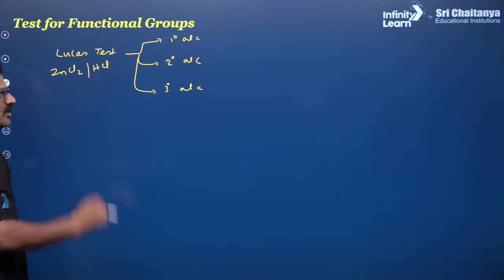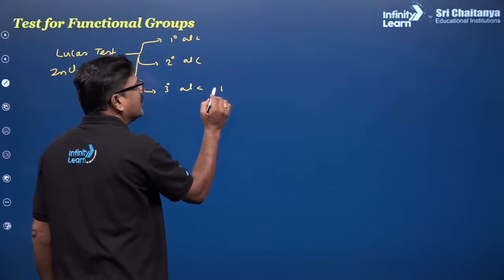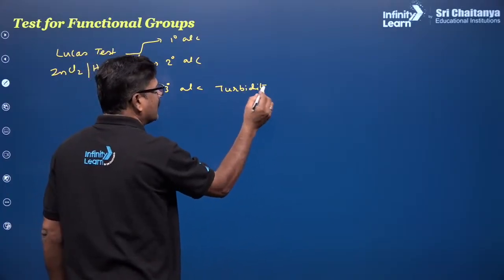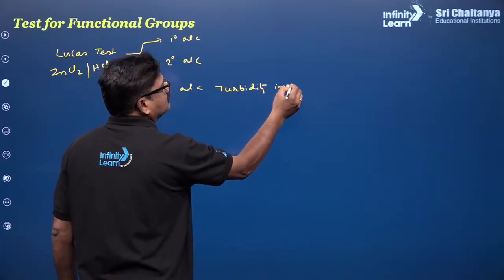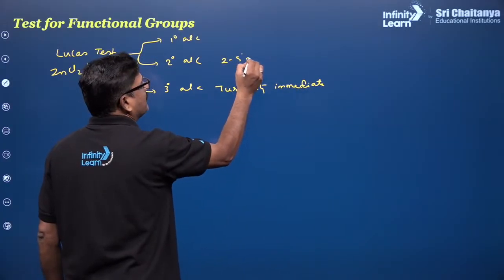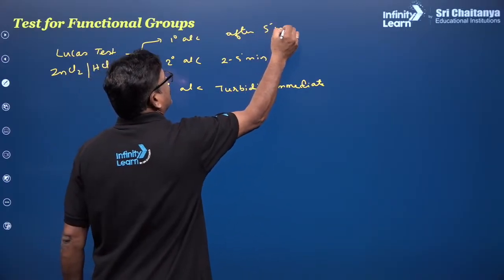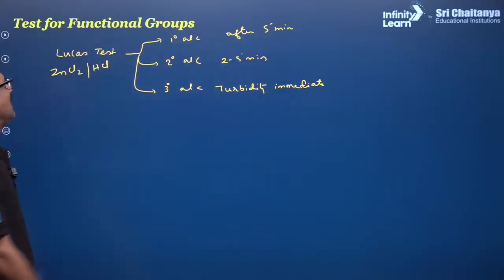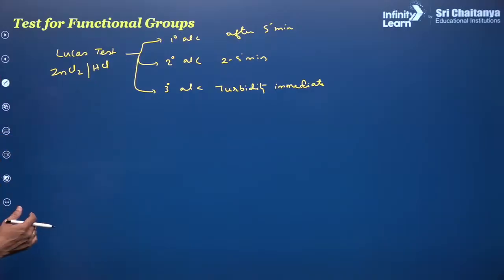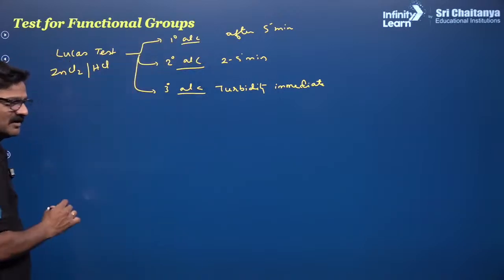It is going to give precipitate turbidity immediately, after 2 to 5 minutes, and after 5 minutes. So this is a test for alcohols. Okay, 3 degrees more reactive in Lucas reaction. So it is a test for primary, secondary, tertiary alcohols.